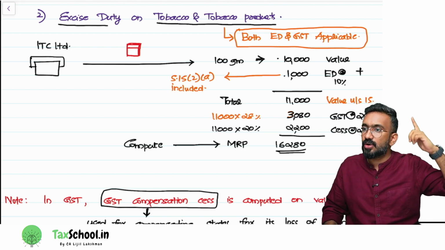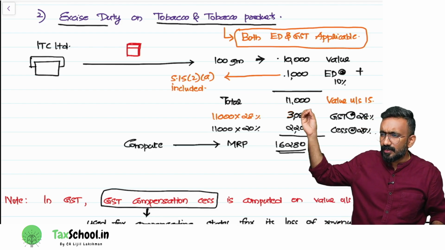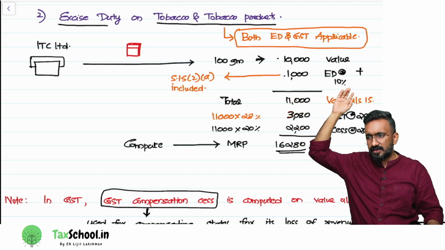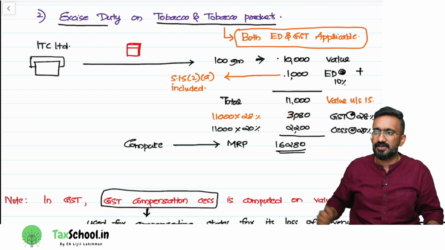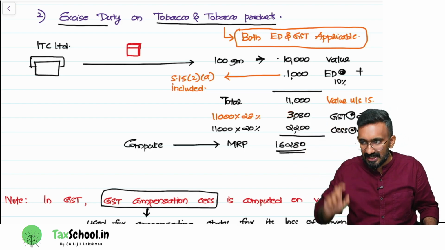Excise duty or GST? They have to pay excise duty. Let's assume I have written excise duty, the percentage of excise duty I have written for that matter as 10%. You can see it on the screen, 10%. So 1000 rupees will be paid as excise duty to the central government.